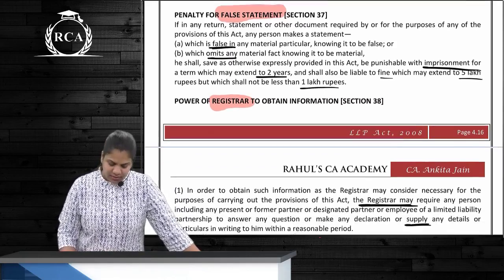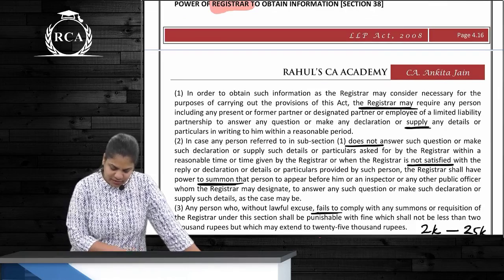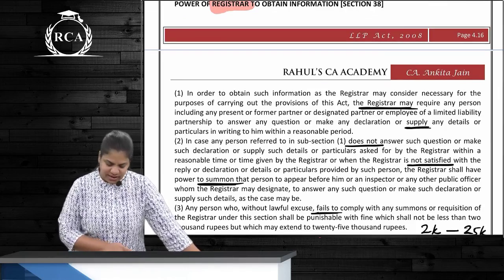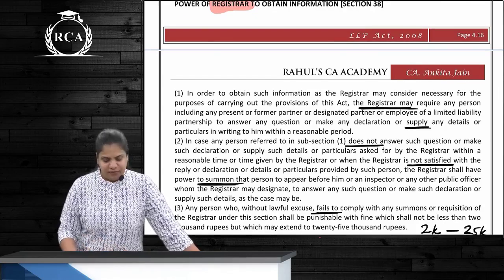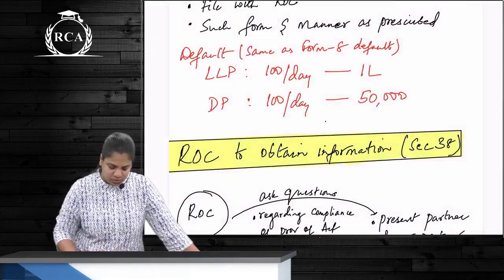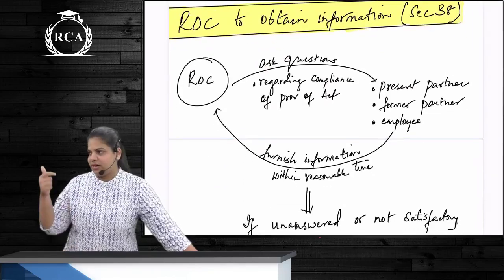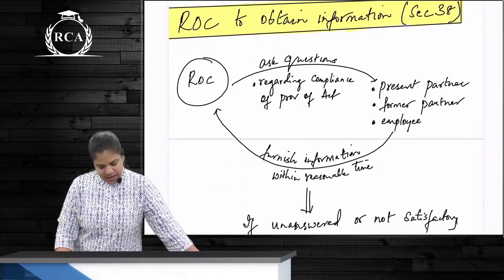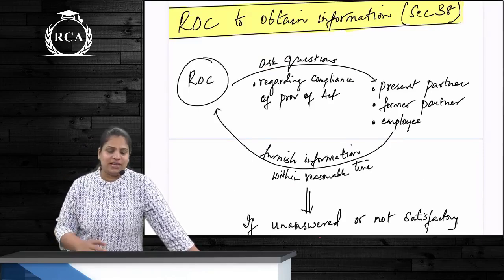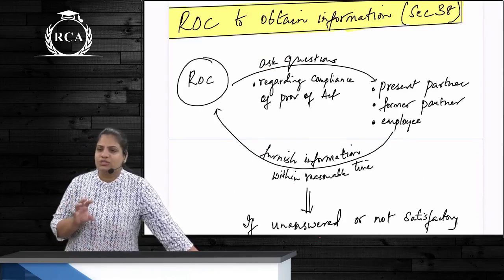Okay. Power of registrar to obtain information. So what has happened? Our registrar is asking for certain information. This information is asked to whom? Either present partner or former partner or even an employee. Why are these questions asked? They are with respect to compliance of the act.